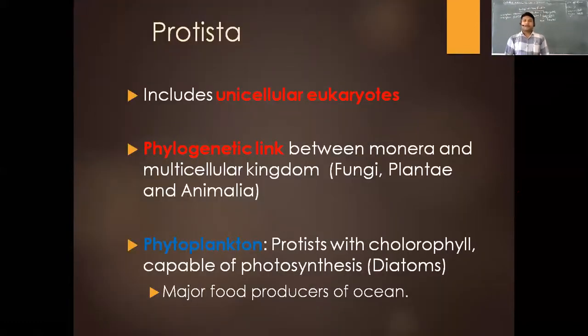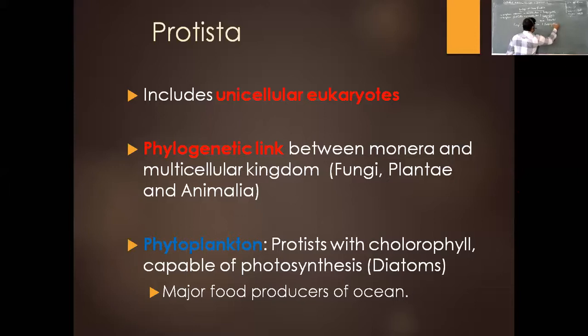So when we talk about protists, it includes all the unicellular eukaryotic organisms, right? The kingdom Protista forms a link between the next kingdom, the kingdom Fungi or Mycota, and the previous kingdom, Monera. Protista have unicellular eukaryotic organisms, whereas in the fungi we have multicellular eukaryotic organisms.